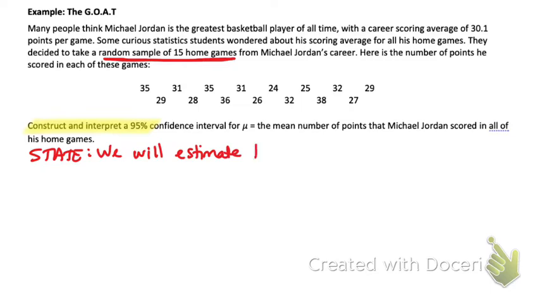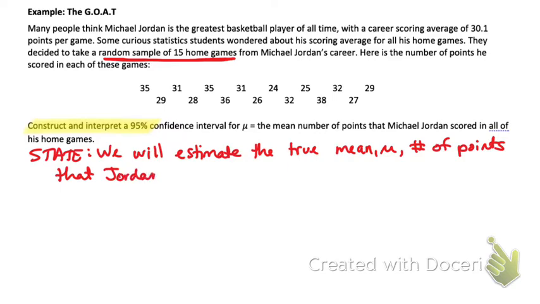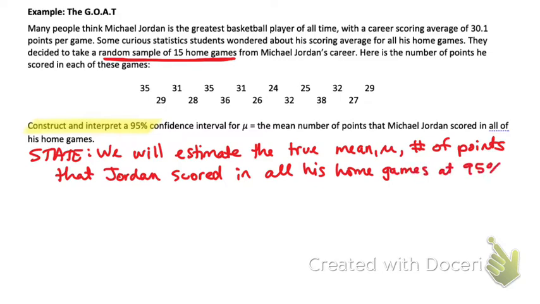So we will estimate the true mean mu, number of points that Jordan scored in all his home games at 95% confidence level.